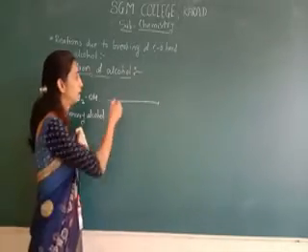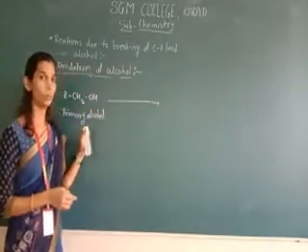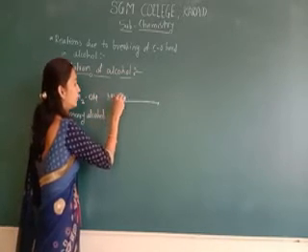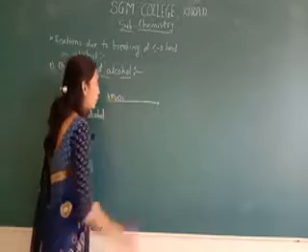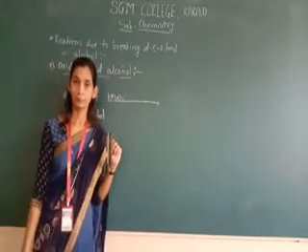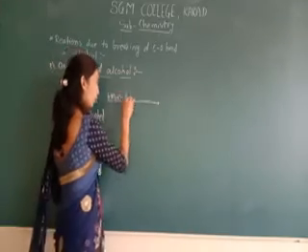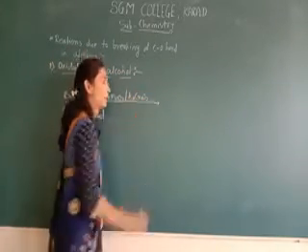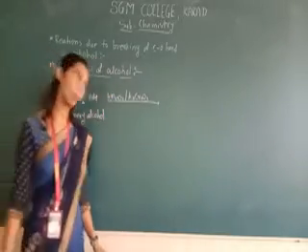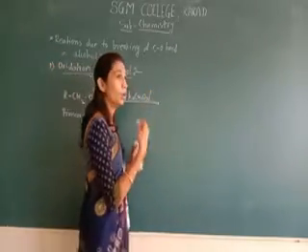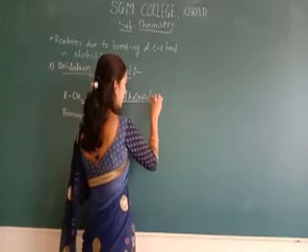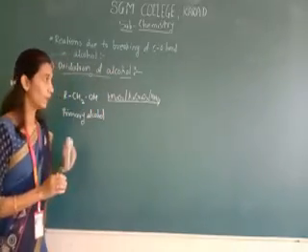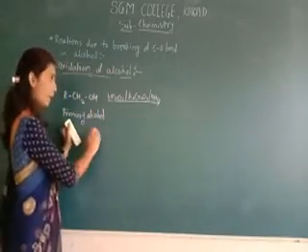Last we used PCC or CrO2. Here we use potassium permanganate, or we use K2Cr2O7, that means our potassium dichromate, or here we use nitric acid HNO3. We use any one from these three. Then what happens here? This is a primary alcohol.